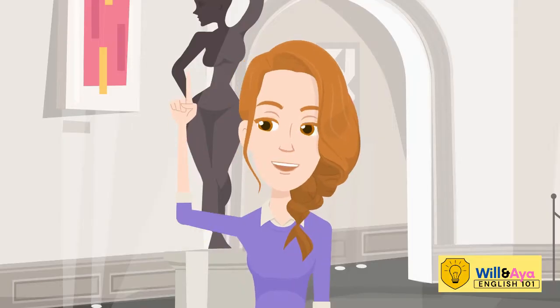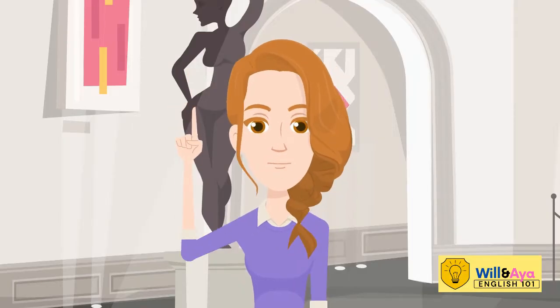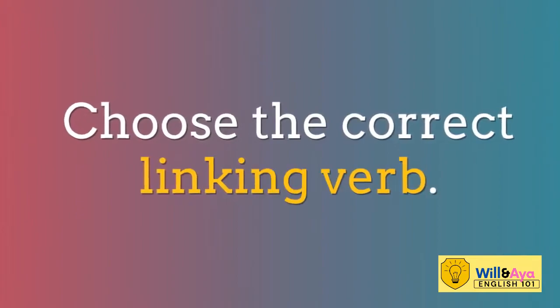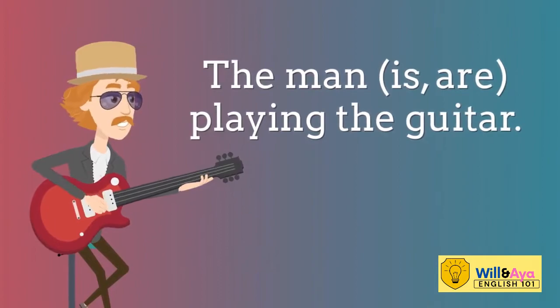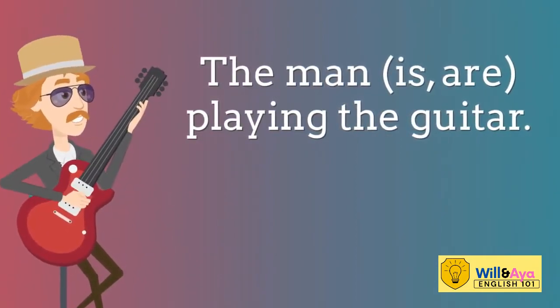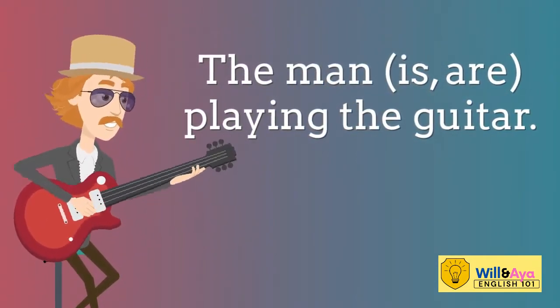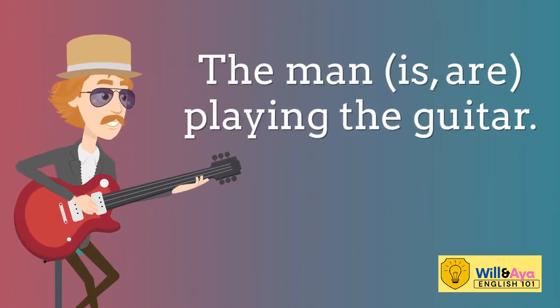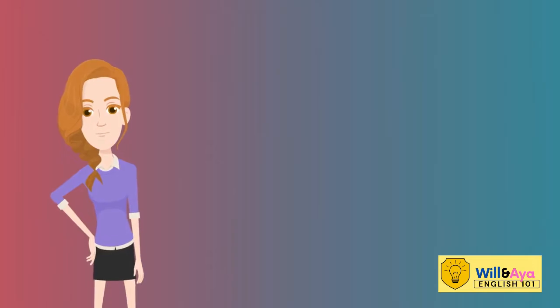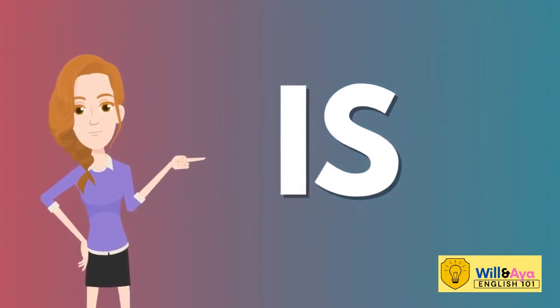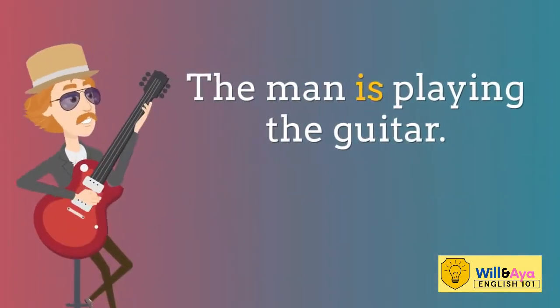But before we proceed to our next lesson, let's check your understanding of is and are. Choose the correct linking verb. The man is or are playing the guitar. What is the correct linking verb to use in this sentence? Correct, is. The man is playing the guitar.